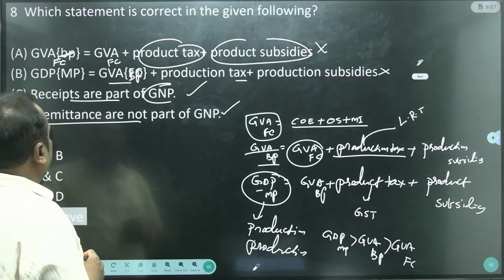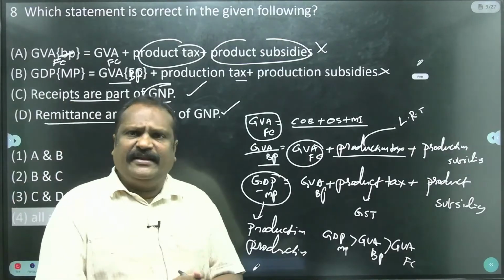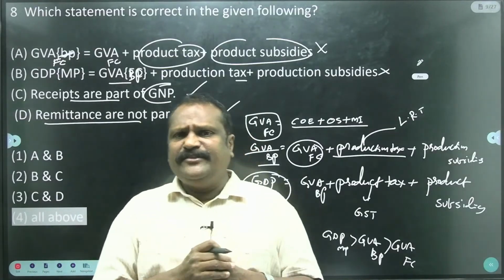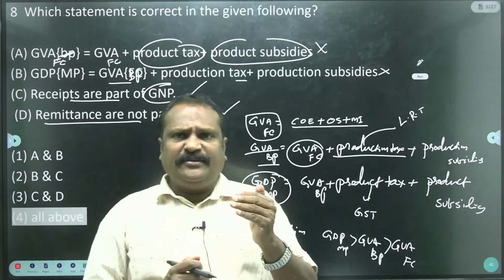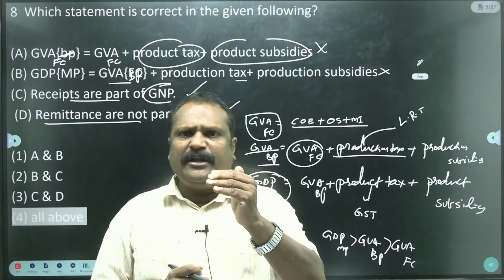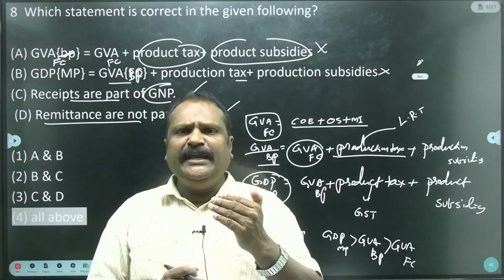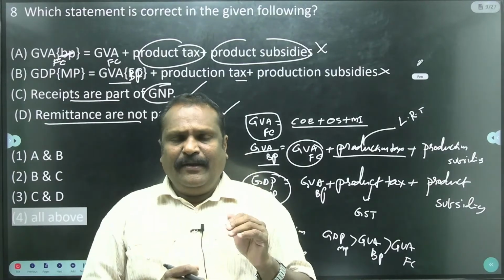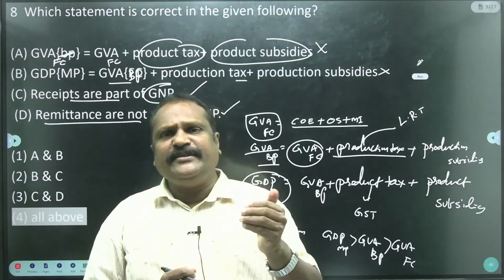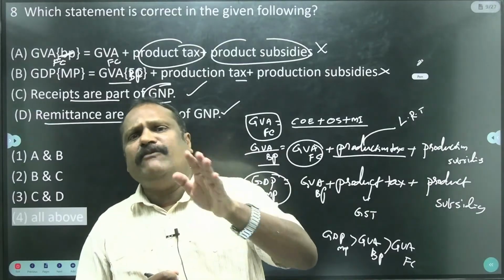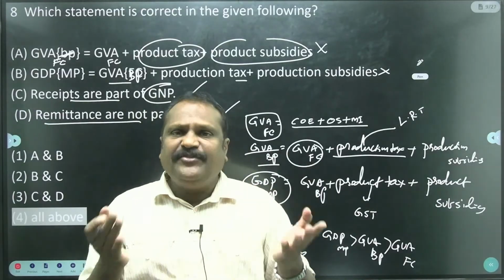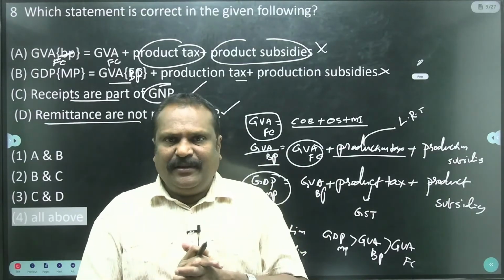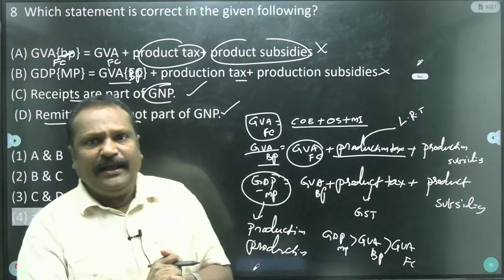See, what are the remittance? Remittance means Indians go to other countries for employment or business, and they send the money to their families. That is known as the remittance. When Indians go to foreign countries and live more than 1 year, their income will be part of the gifts only, remittance, not part of the national income.